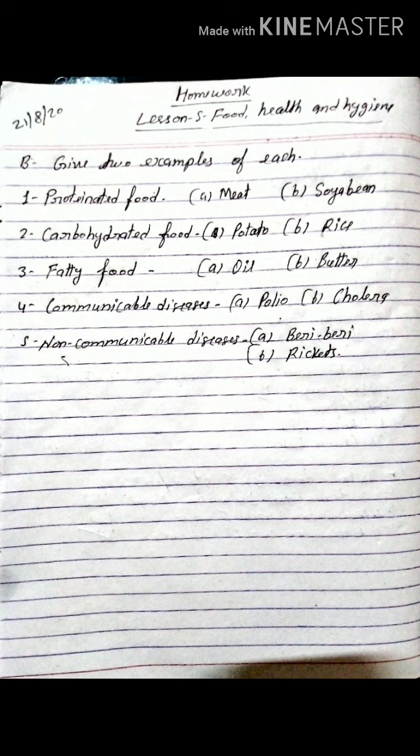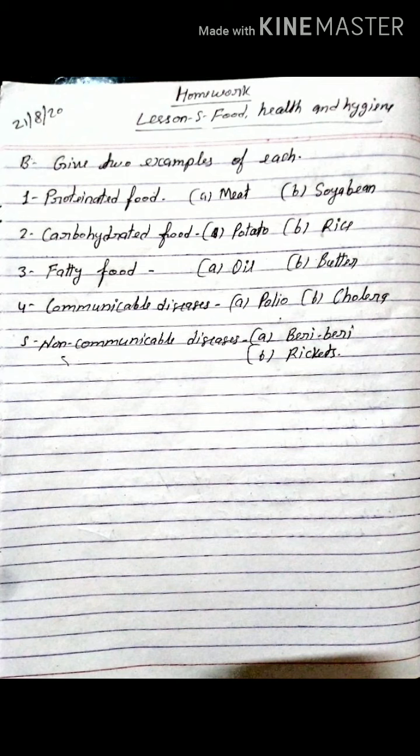Here I take some, others may also take names like milk, milk product, peanut, fish, egg, meat, pulses, soya bean. Butter you have written, but meat and soya bean. Okay, two examples of proteinated food are meat and soya bean.